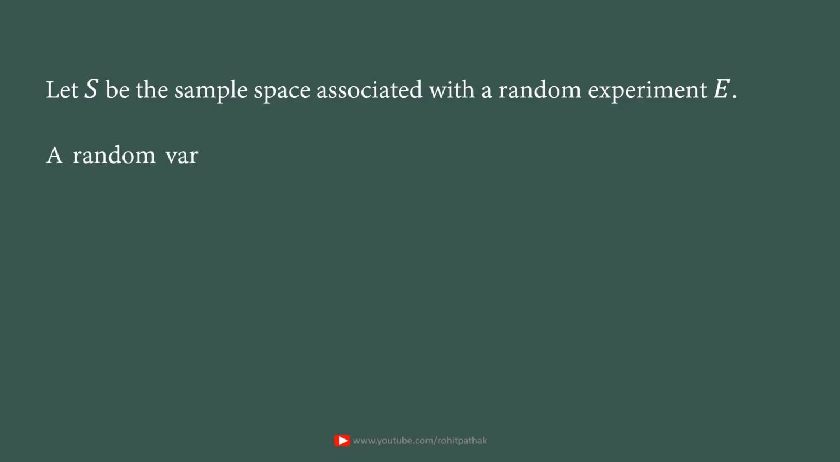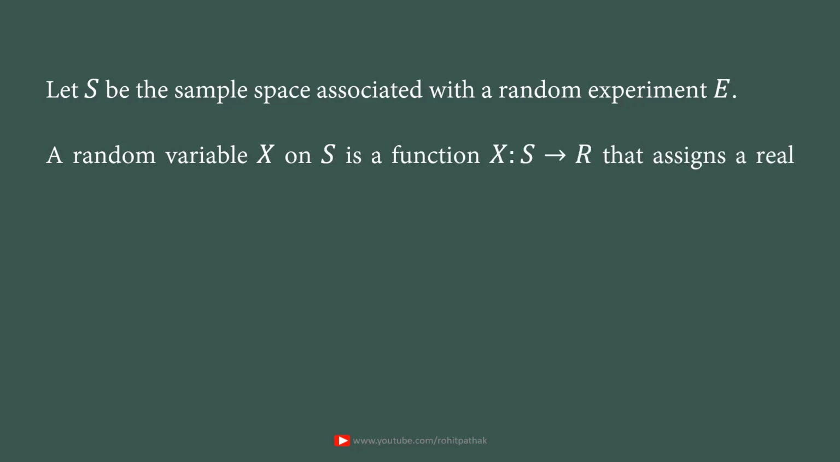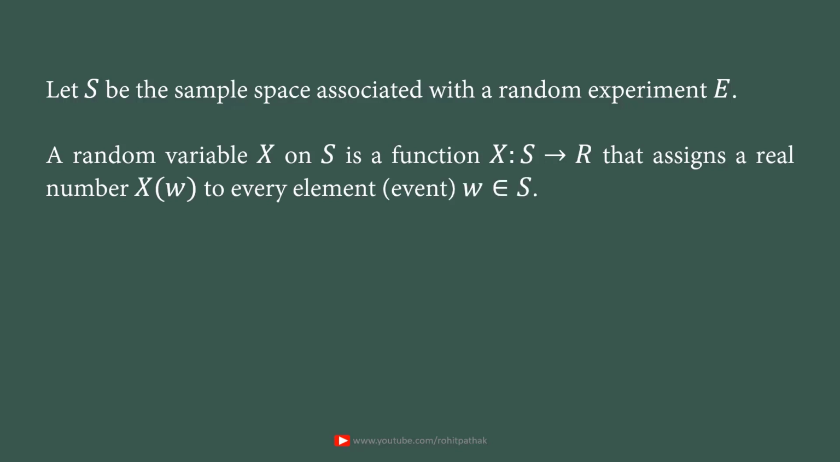Let S be the sample space associated with a random experiment E. Then the random variable on S is defined like this. A random variable X on S is a function from S into R that assigns a real number X(w) to every element w in S. Remember, the elements of S are also called events because they are nothing but outcomes of the random experiment E. So they are called events.